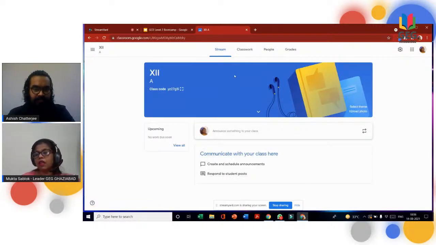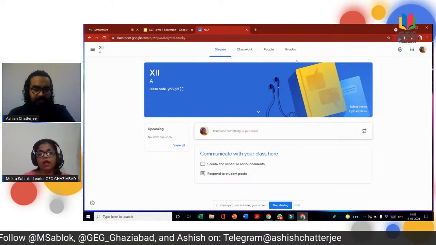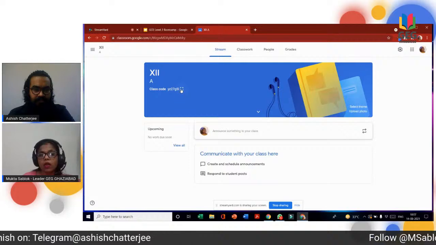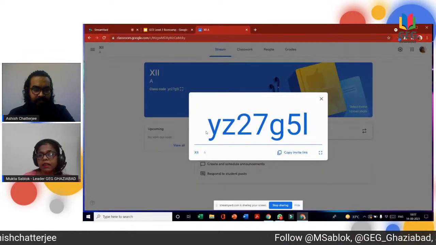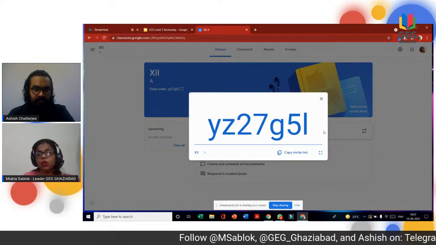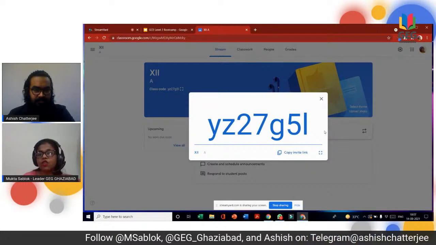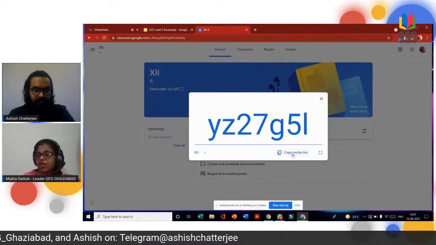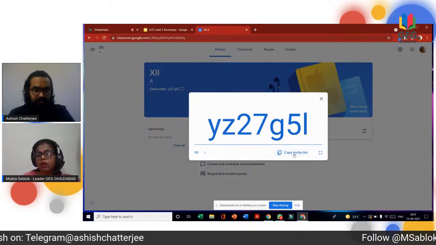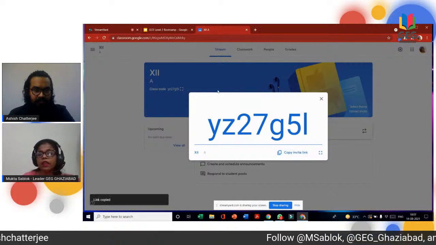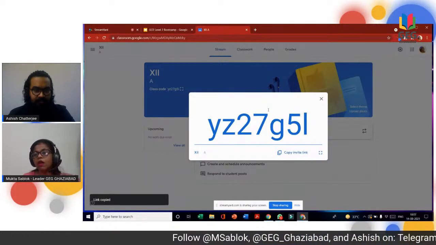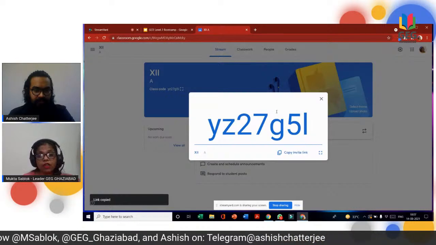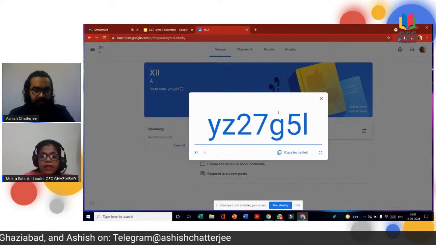These are the options of the classroom. The very first thing we need to do is give the students the class code. This is the class code. You can zoom it here and give it to the students so that they can join with their email ID. We can also copy the invite link and share it during runtime. You can share it in the chat box while taking your online classes, and your students can join your classroom at that time also.